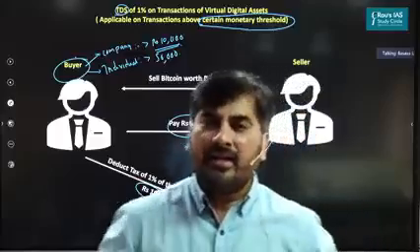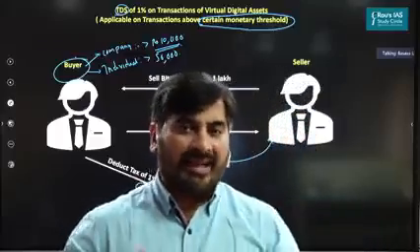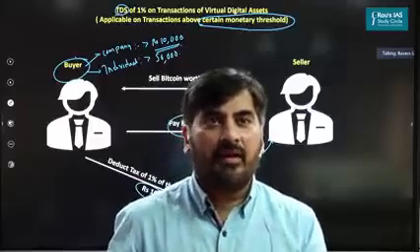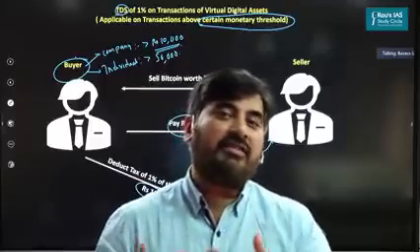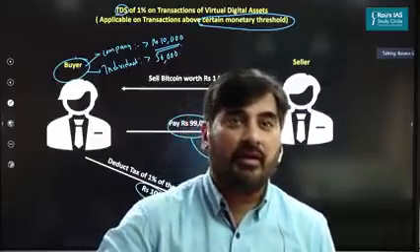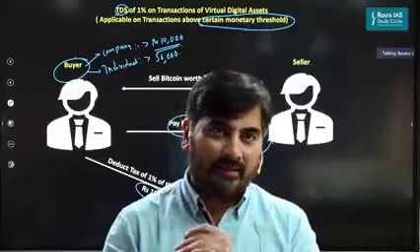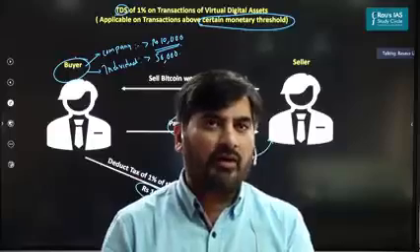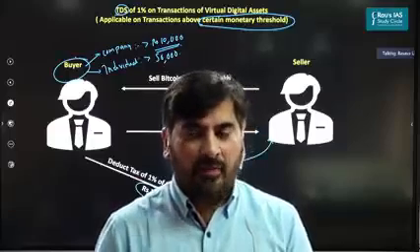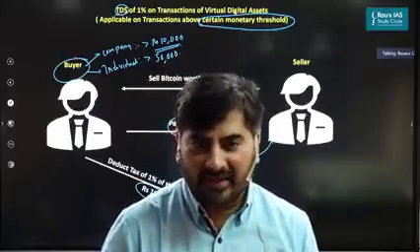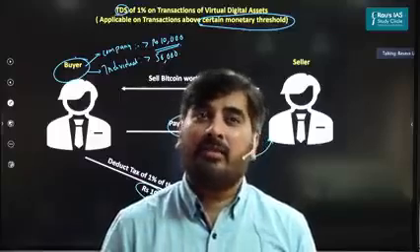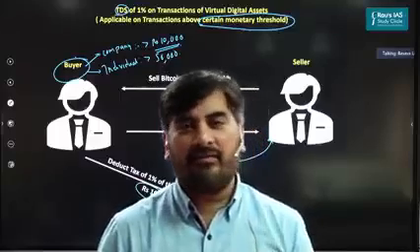On the other hand, some people are happy because at least the government has changed its stance. People are happy because this is the first step towards regulation. So in future, probably the government may not go for completely banning virtual digital assets. Government may go for regulating. Since the government has imposed the taxes, it will give much greater clarity as far as crypto assets are concerned. So there's a mixed feeling.